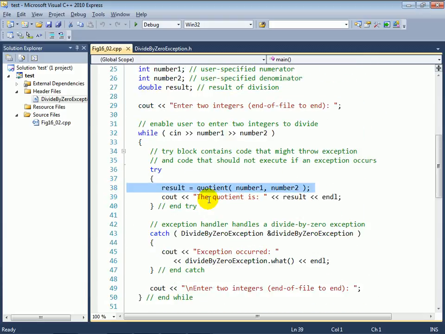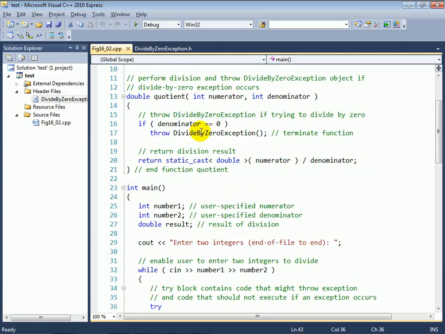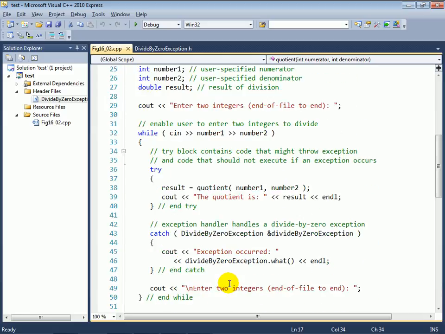If line 38 fails because an exception was thrown, then the try block terminates, and we jump immediately to the following catch handler. In this case, we have a matching catch type for the type that was thrown, DivideByZeroException. In later examples, we'll talk about what happens if we don't have a matching catch type, in which case we have what we call an uncaught exception, and we need to talk about what's going to happen with uncaught exceptions as well.